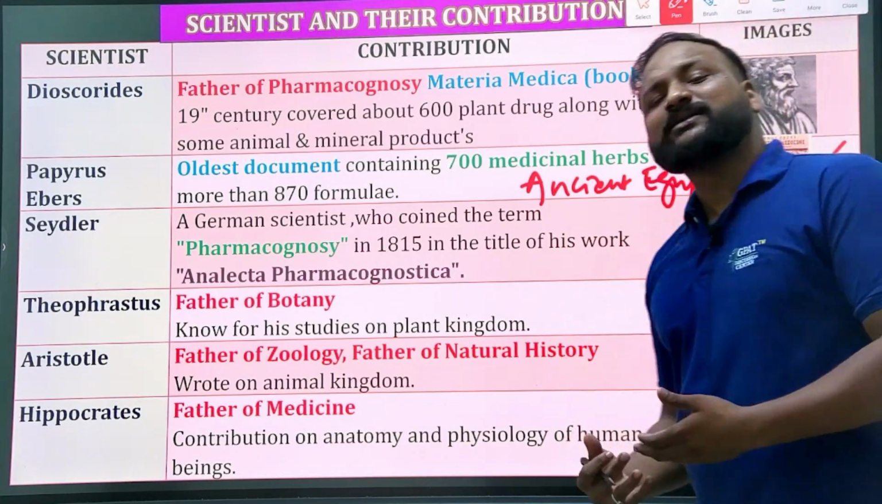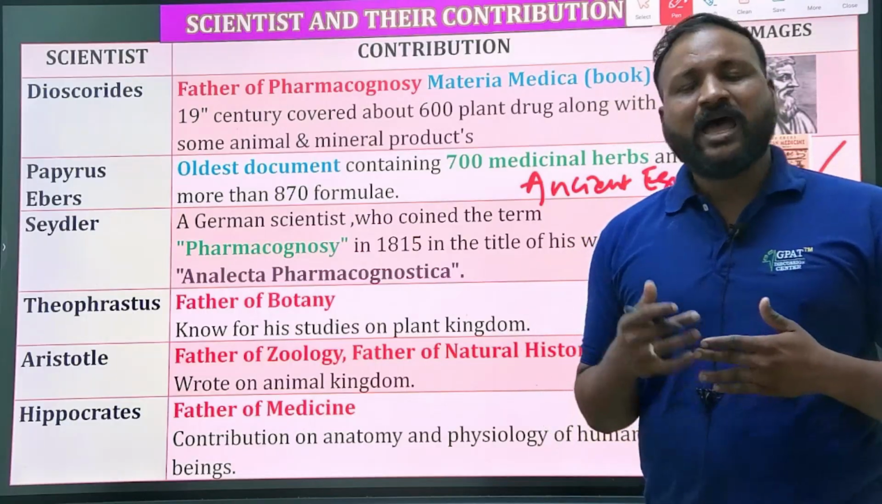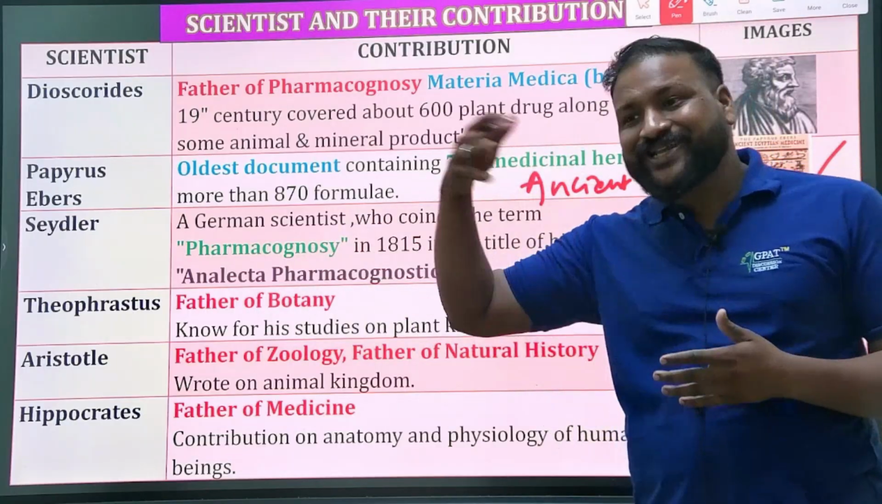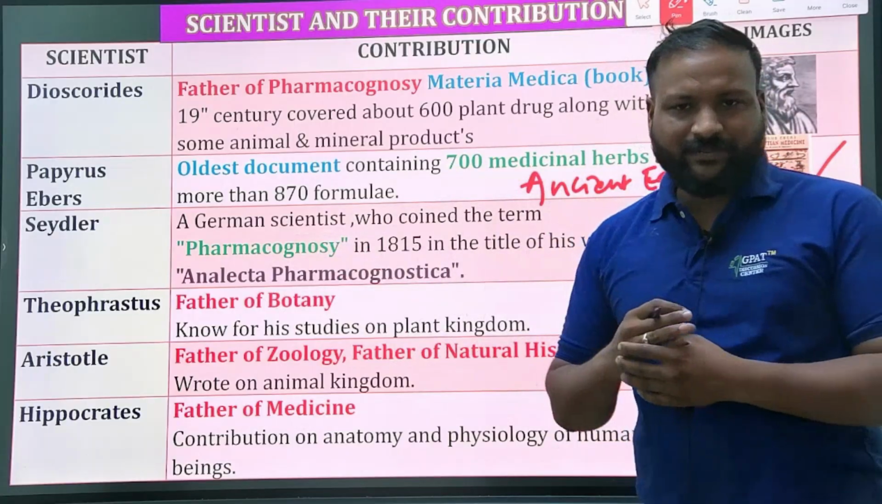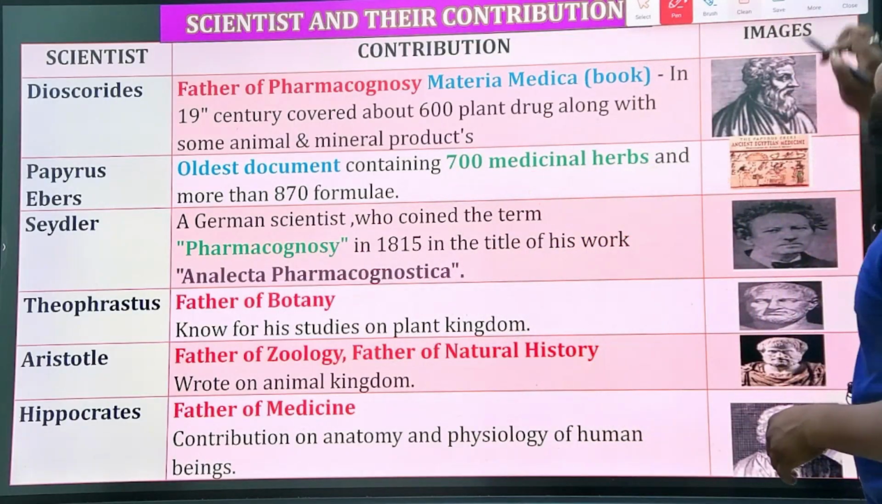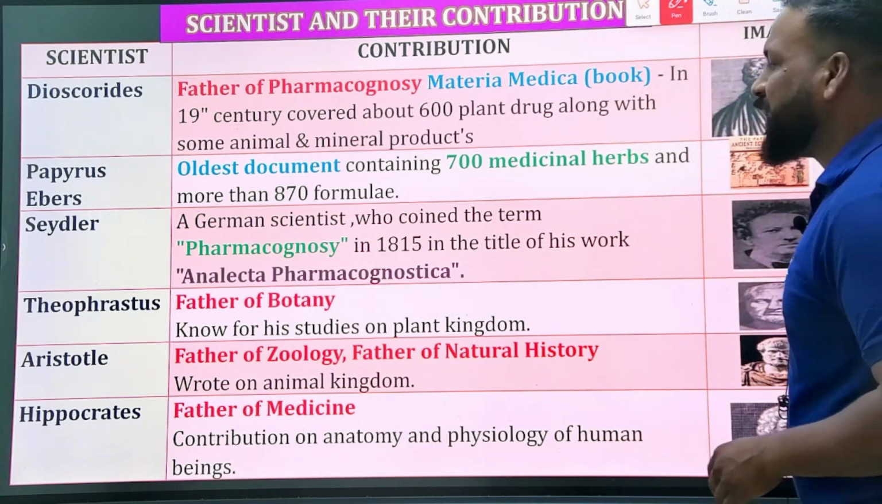So we have such types of books. What are they? Sushruta Samhita, Charaka Samhita. China also has its own ancient medicinal books or scriptures, the Pen Tsao. Clear? We are going to discuss them all. And he is C.S. Seydler, the first person who pronounced the term pharmacognosy.